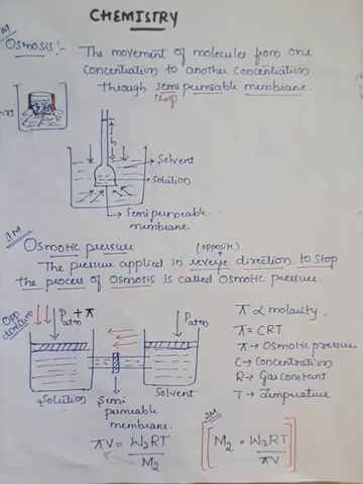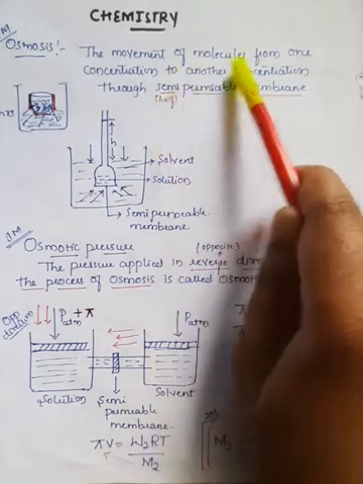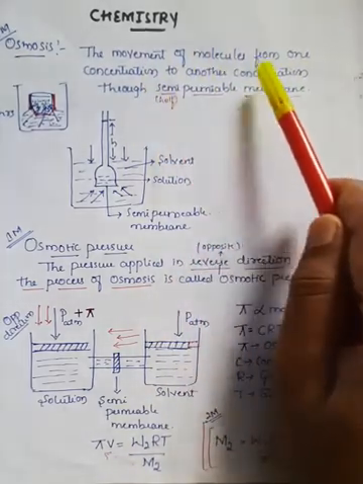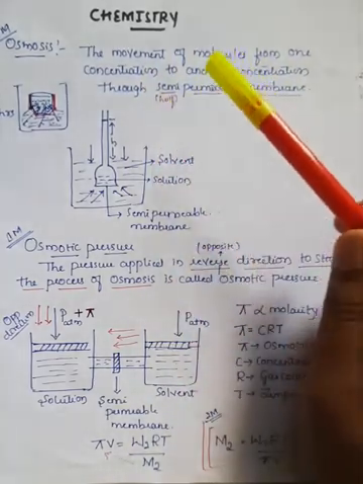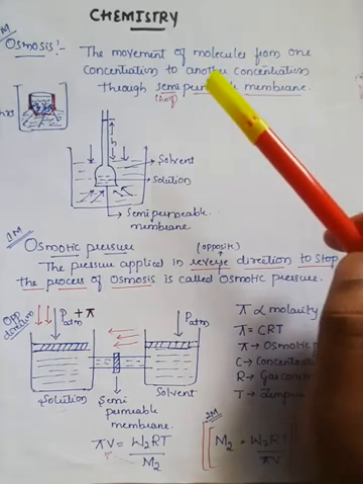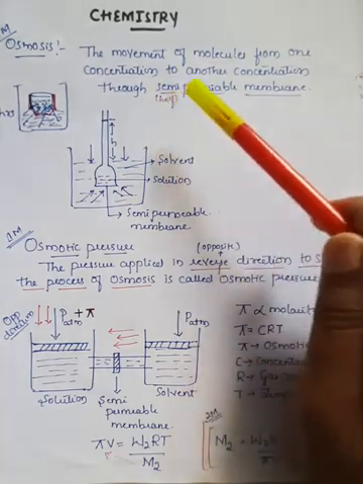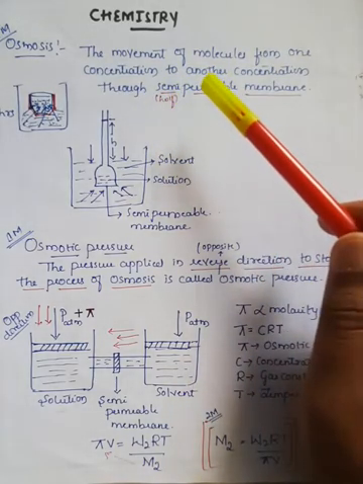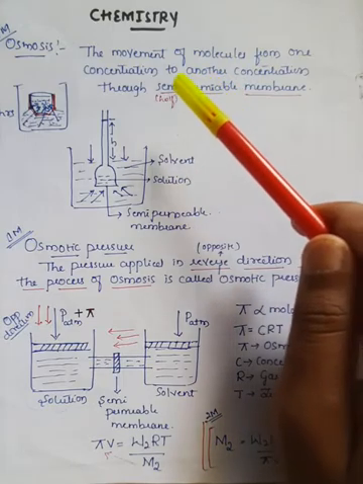And the fourth and last important colligative property in the second chapter, Solutions, is osmosis. You have already learnt osmosis in biology, and you have also learnt the reverse osmosis process, but it is included here also in solutions. As we already know, osmosis is the movement of molecules from one concentration to another concentration through a semi-permeable membrane. Semi means half, which means there is movement of molecules in only one direction, but no chance of movement in the reverse direction.